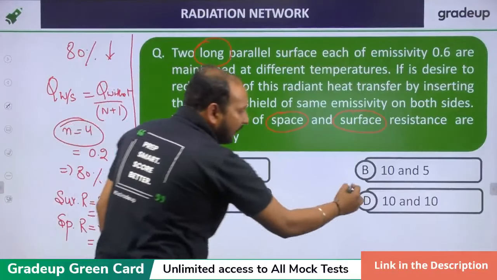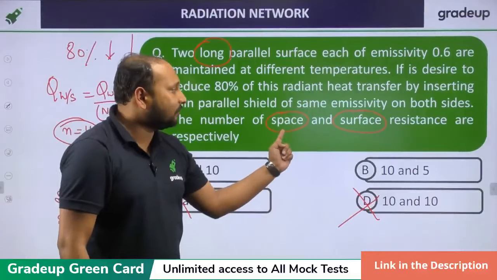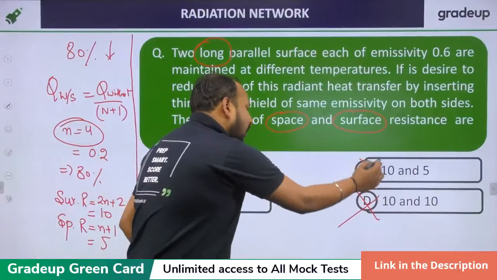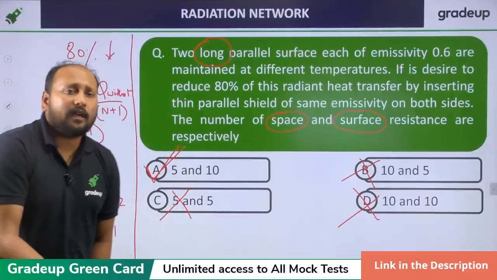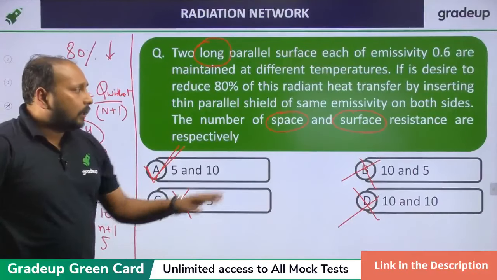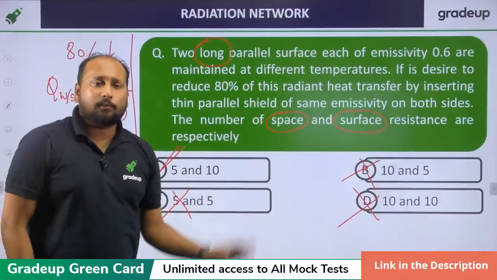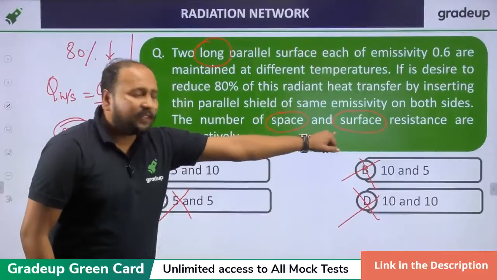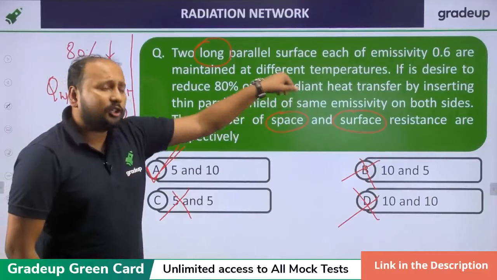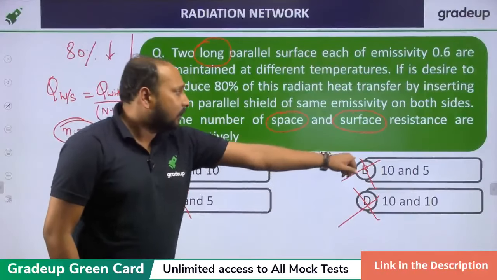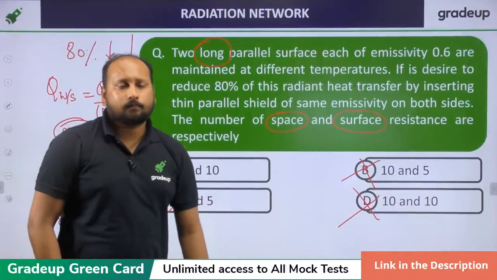can eliminate C, D. And the second most important point is that never ever will your space resistance be greater than surface resistance. This also will be eliminated, so option A is the right answer. Fine. So by looking at the options also, you can directly mark the answer. For that, you should know the basic concept behind it, then only you can eliminate the options. Look, never ever will space and surface resistance be equal, so directly C, D options are eliminated. Also, your space resistance cannot be greater than the surface resistance. This is also cancelled out. So we are left with option A.